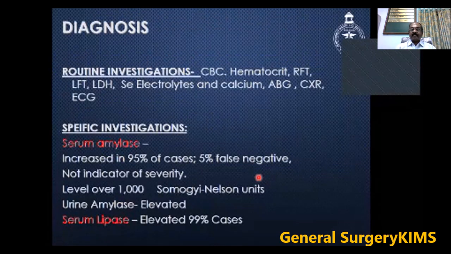Diagnosis: routine investigations are CBC, hematocrit, RFT, LFT, serum electrolytes, ABG, and chest X-ray. Specific investigation is serum amylase and lipase. It is increased in 95% of the cases, and a 5% false negative rate can result. It is not an indicator of severity. A level over 1000 units should make you suspect pancreatitis.